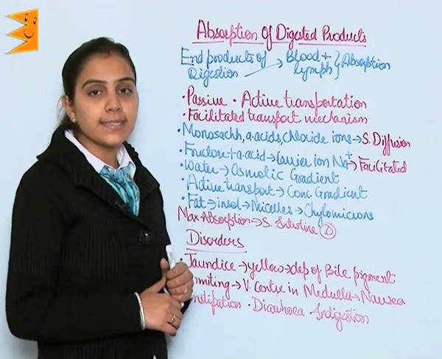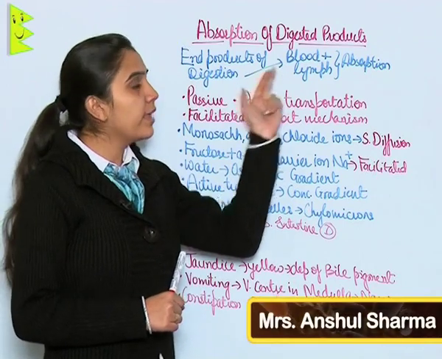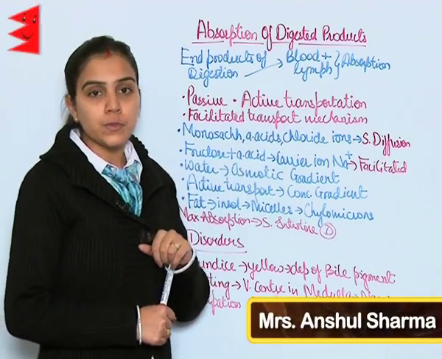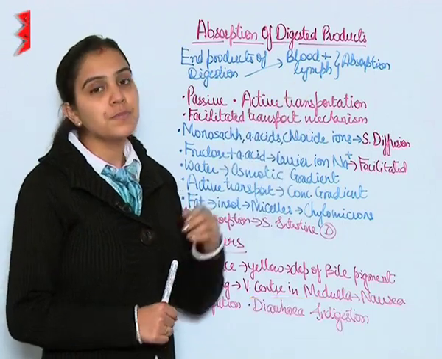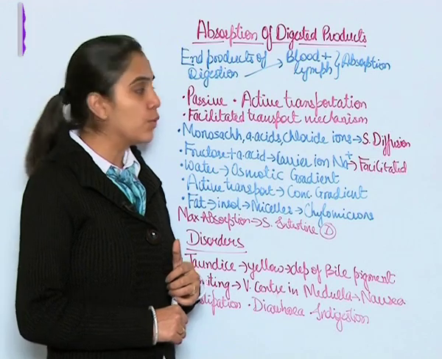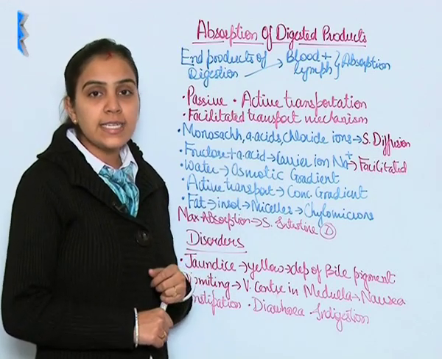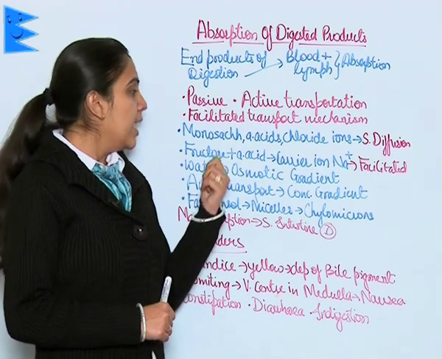Absorption of digested products. End products of digestion, when they go into blood or lymph through the small intestine, this process is known as absorption. Absorption occurs through passive, active transport mechanism or facilitated transport mechanism.